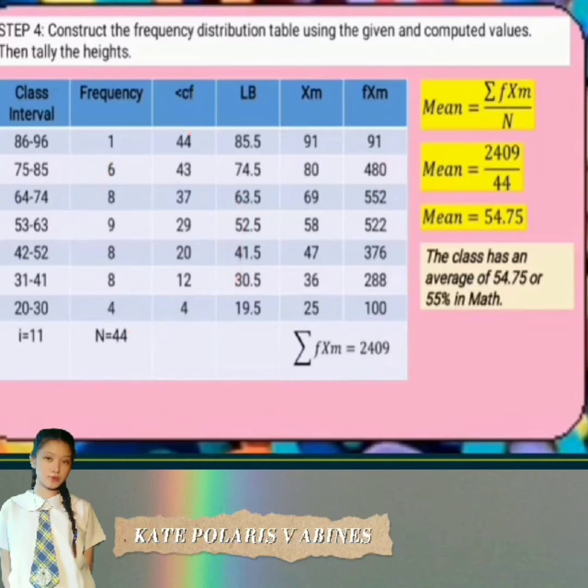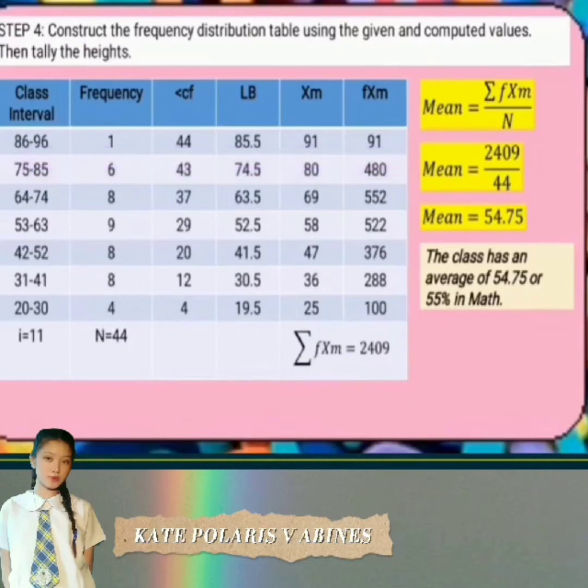Dapat yung highest ninyo dito ay equal siya doon sa total number of frequency. Then, para makuha natin yung lower boundary, mag-subtract tayo 0.5 sa lower limit. 86 minus 0.5 equals 85.5.